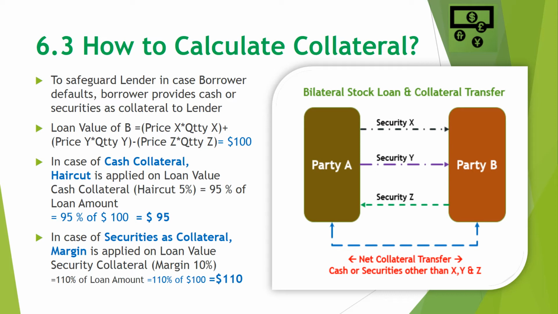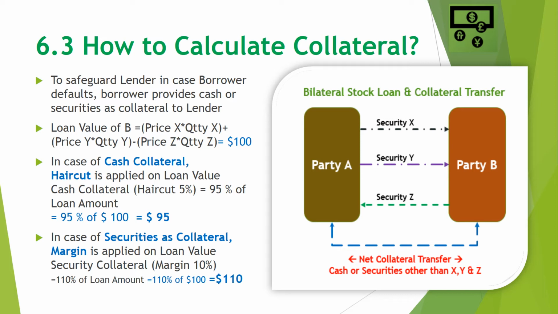In case party B wants to give cash as collateral, then a haircut is applied on the loan value. The logic behind applying a haircut is that when the collateral is provided as cash, party A will be able to utilize that cash very easily. Thus, they can generate a good return out of that cash collateral.